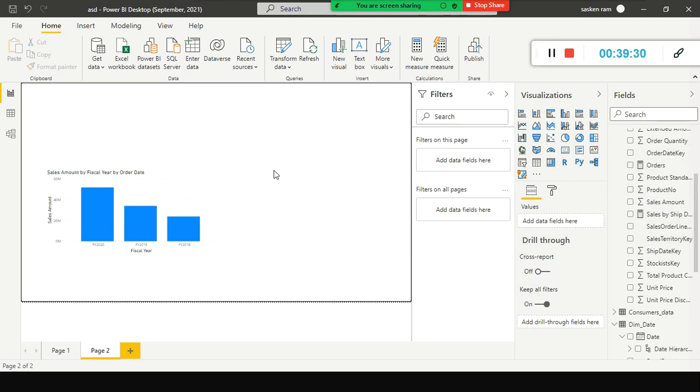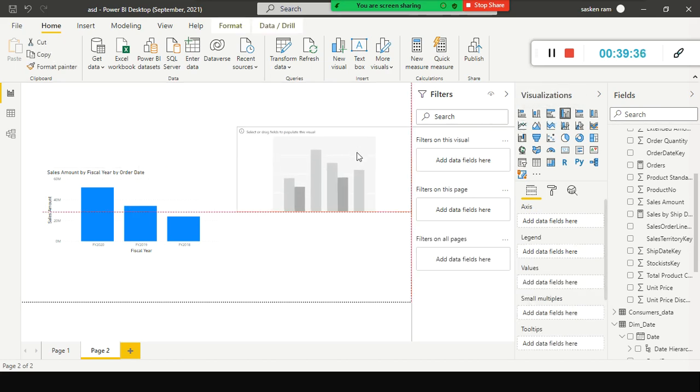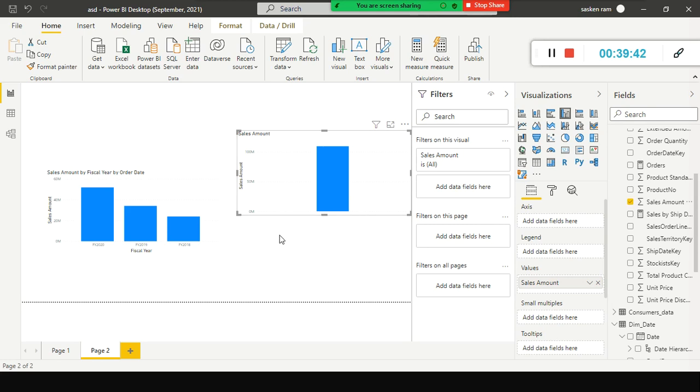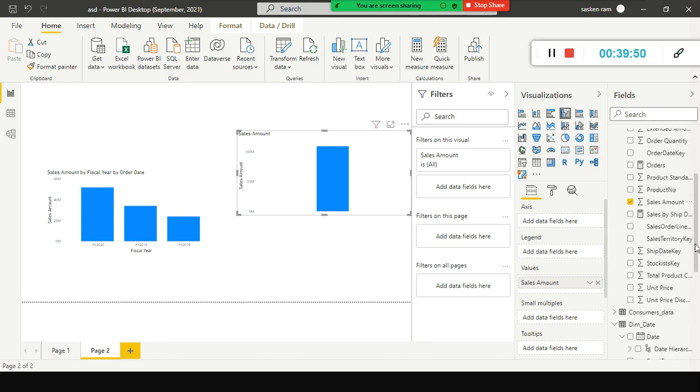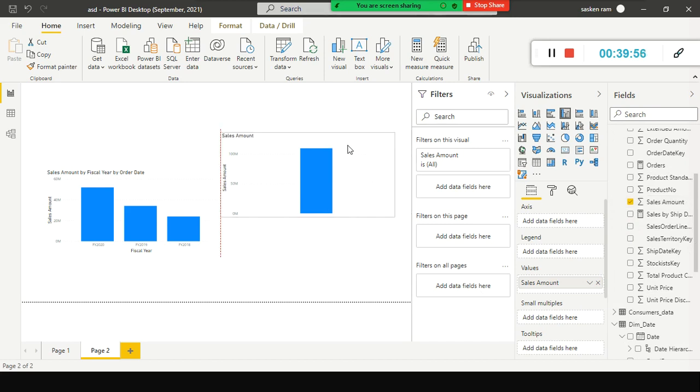So next, what I do is click on the canvas to deselect this one, and I am going to select another visual, and here I am going to put the sales amount. And how can I slice and dice the sales amount based on the ship date? How can I see that? How can I do that? I cannot do that, right?